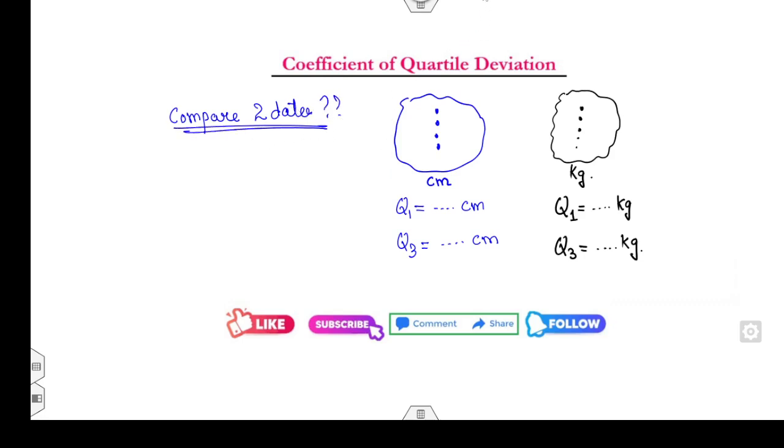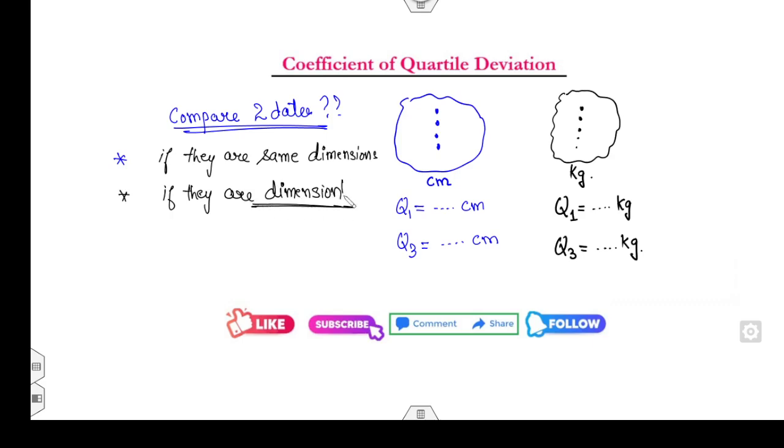Why? Because you can compare two data sets only if they have the same dimension, either both are in centimeters or both are in kgs. And if they are not of the same dimension, that means if they are dimensionless, then you can easily compare them.